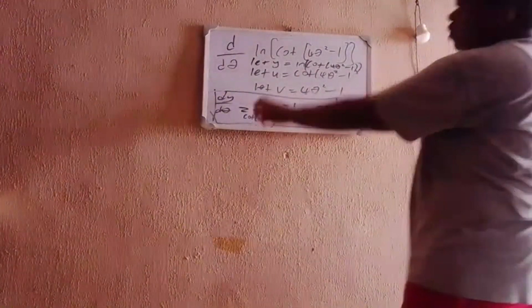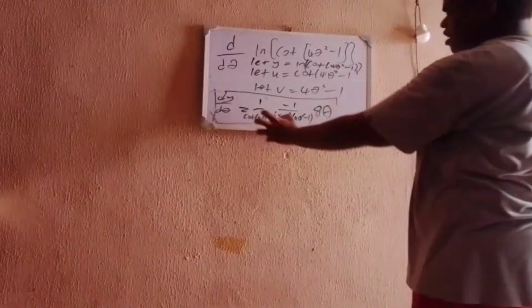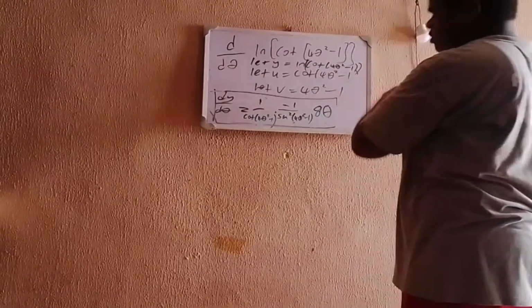So we have, based on 1 over u, we put in the value of u here, which is cot of 4θ squared minus 1.